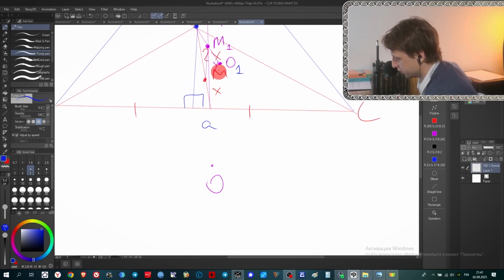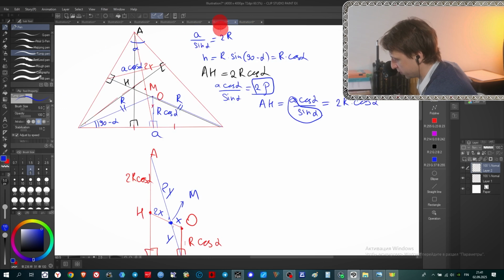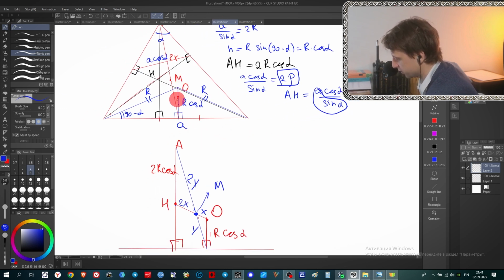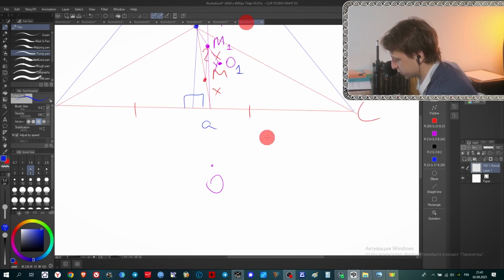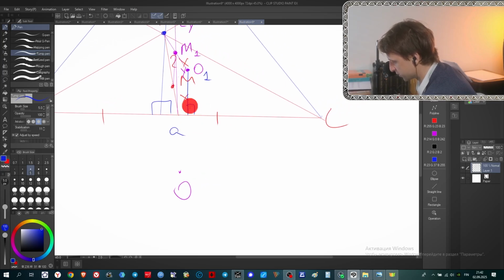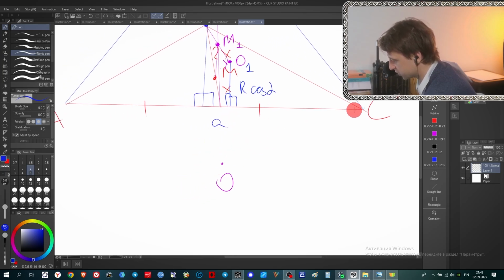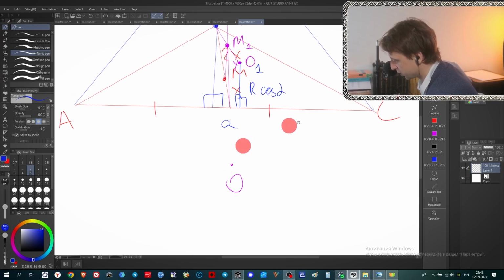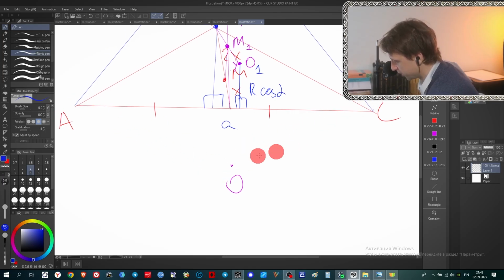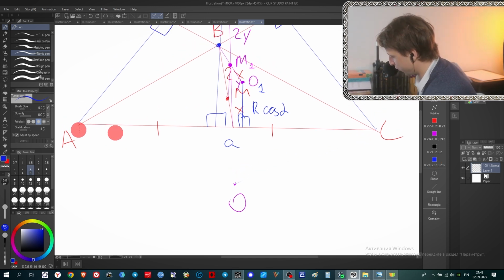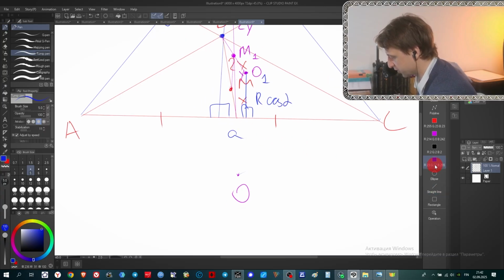How are they related? Do you remember that in a previous problem, when we marked this distance in an acute angle triangle, it was r cosine alpha. So in our case, we can also mark this one as r cosine alpha. Okay, but what about this one? We know that this point is at equal distance from A and C. By the way, do you realize that OC and OA are also equal to r? Why is the radius of the circumscribed circle of triangle ABC exactly the same as r?